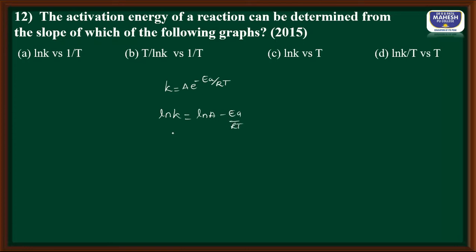It is of the form y is equal to mx plus c, and I can draw the graph by taking ln K along the y-axis and 1 by T along the x-axis, with the intercept equal to ln A and the slope equal to minus Ea by R. So what is the answer? ln K versus 1 by T.